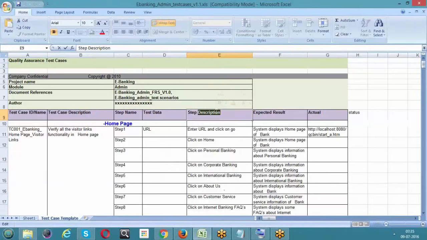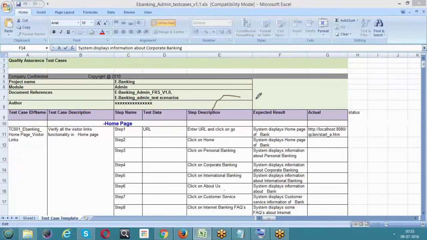Yes. So step description is nothing but a user action which is going to be performed on the end application. And every user action will have one response. So what is that response? What we are expecting, that response should be given in the expected result. Whenever someone clicks on home page, we expect that it should take us to the home page of the bank. Whenever someone clicks on corporate banking, it should display the information about corporate banking, right?